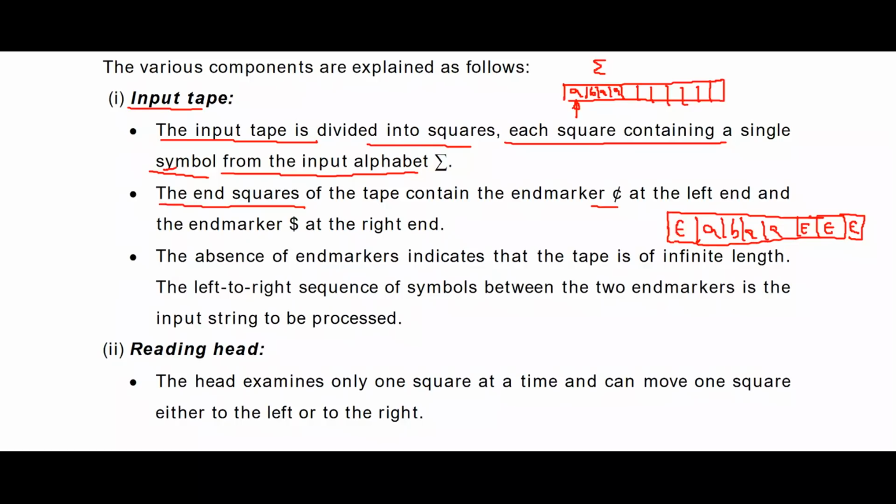This is called blank symbols. Some people will fill with epsilon, some will show with capital V, some will show with a dollar symbol. Any of the notations is accepted. Whatever you fill, the remaining cells are filled with empty symbols.